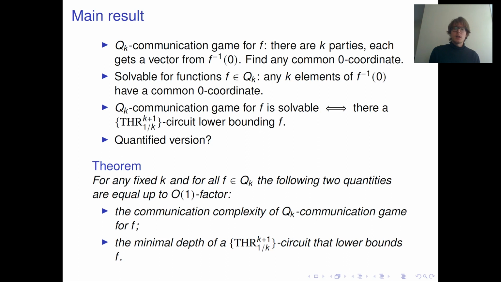So again, the first quantity is the communication complexity of the Qk communication game for f, where f is some function from Qk, and the other quantity is the minimal depth of a threshold circuit with this threshold k plus 1 over k gates that lower bounds f.